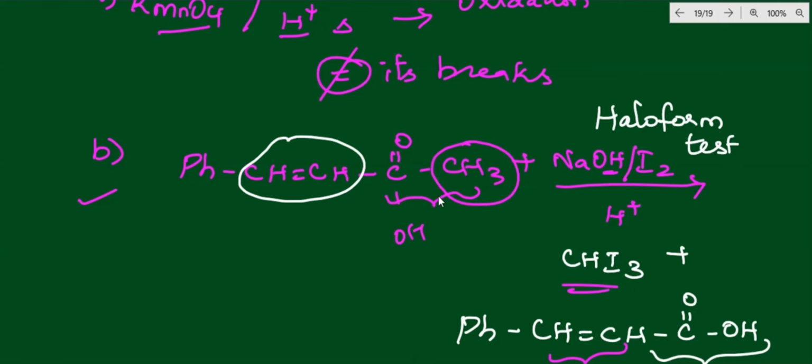So only the methyl keto group is exchanged. The last carbon changes to haloform, and this carbon changes to the acid group, the carboxyl group.